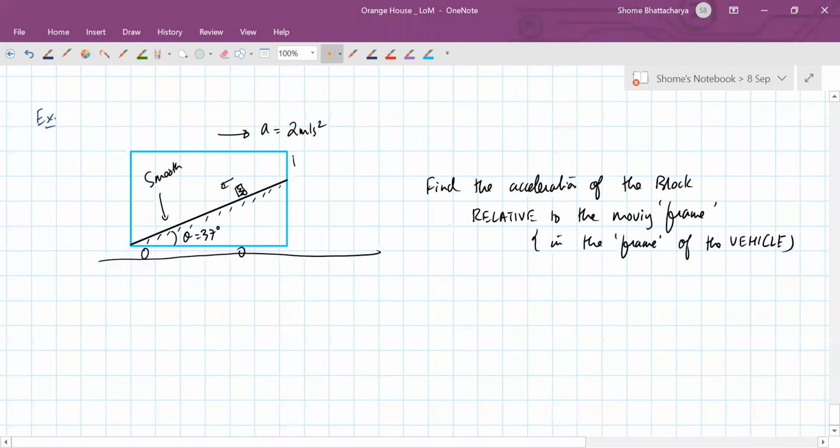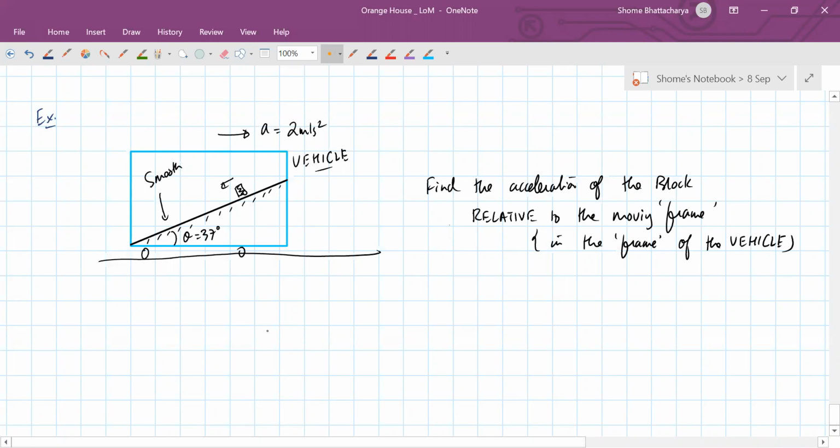Okay, so this vehicle is moving. Now the vehicle inside it has this fixed inclined plane. Okay, so in the vehicle's frame, what is the acceleration of this block that is sliding down the inclined plane? This is what we have to calculate.